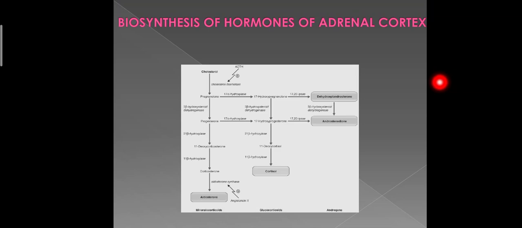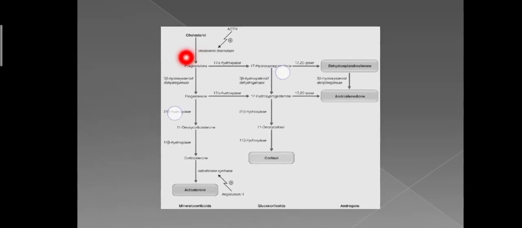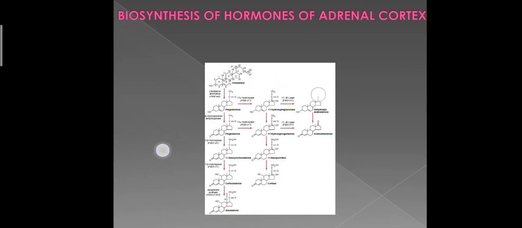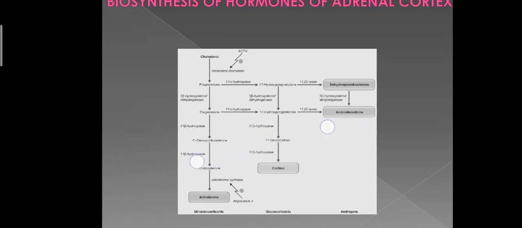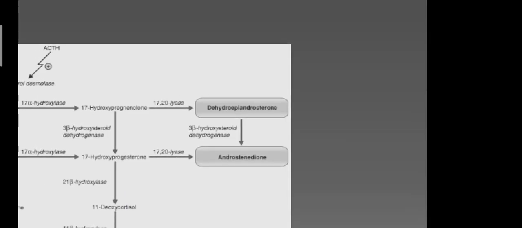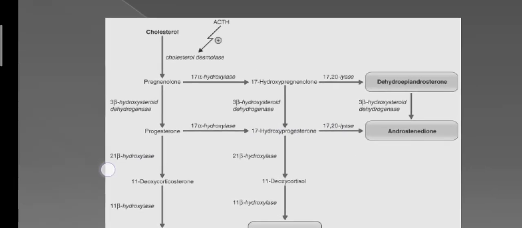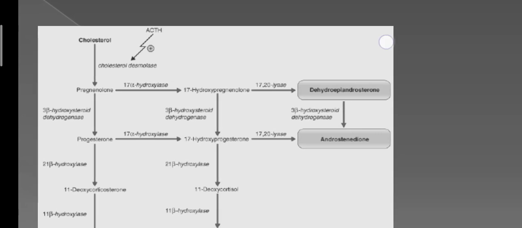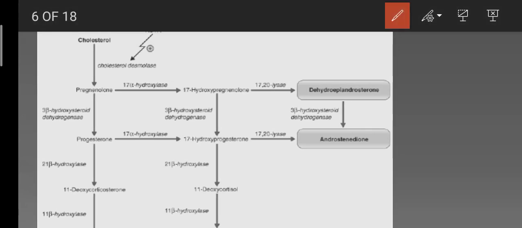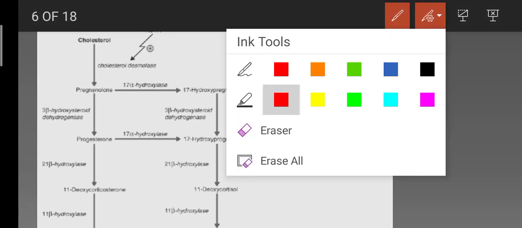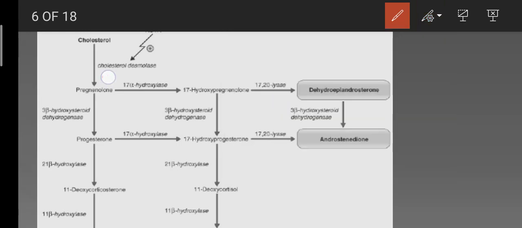Once the cholesterol enters the cell, it is delivered to the mitochondria where it is cleaved by the enzyme cholesterol desmolase. This is cholesterol desmolase.